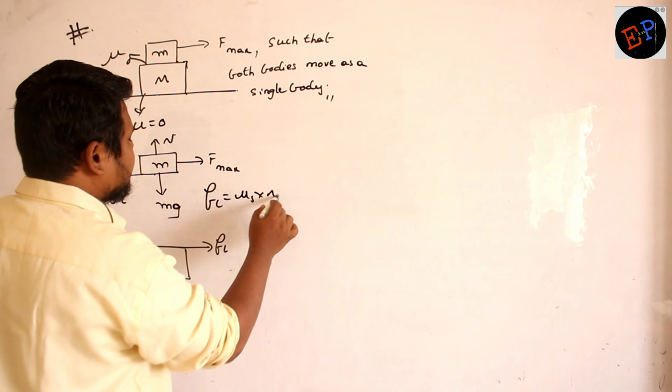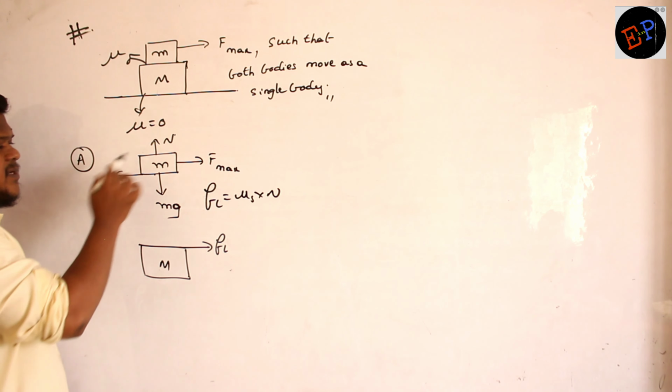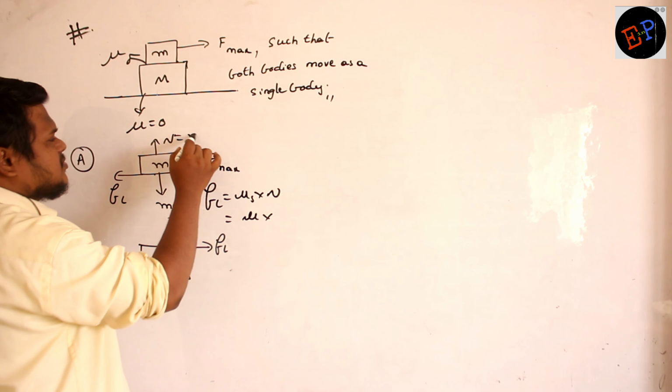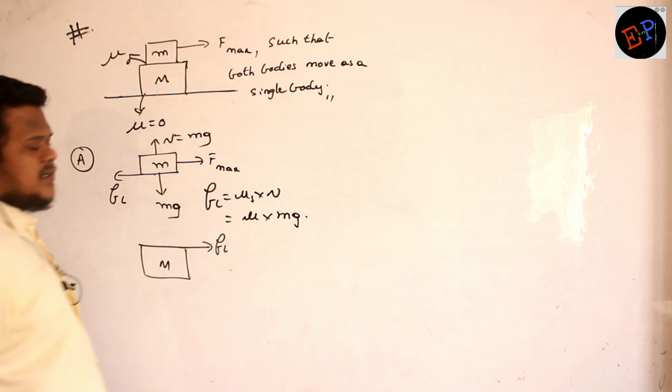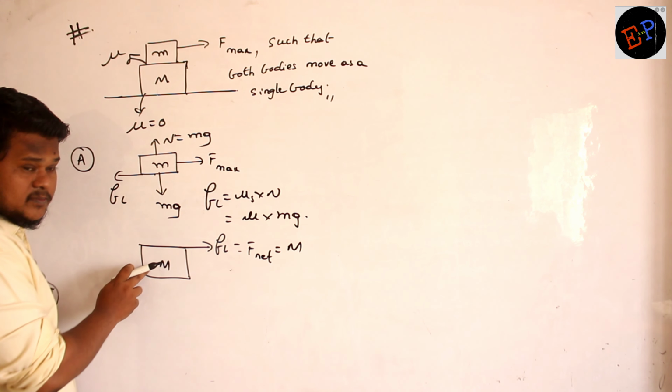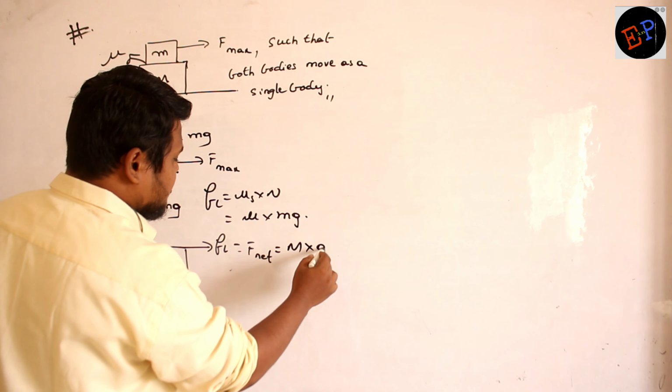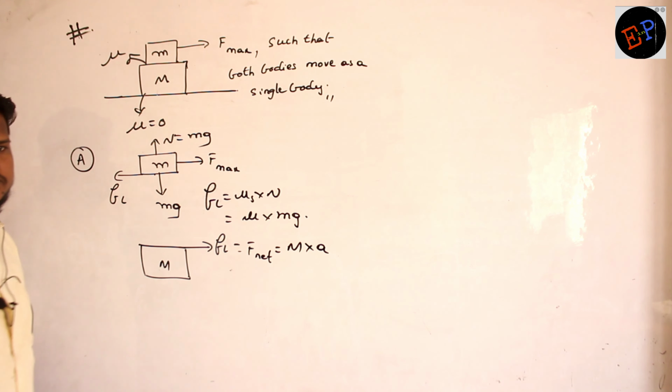Okay. Now how can I calculate the FL value? Mu s into N. FL is because of this body, so take the normal reaction of this body. So mu s value, mu only. Normal reaction is how much? Small mg. So small mg. Clear now? So therefore this body is accelerating only because of FL. FL becomes the net force. Net force formula: mass into acceleration. But this is capital M, no? Capital M into acceleration.